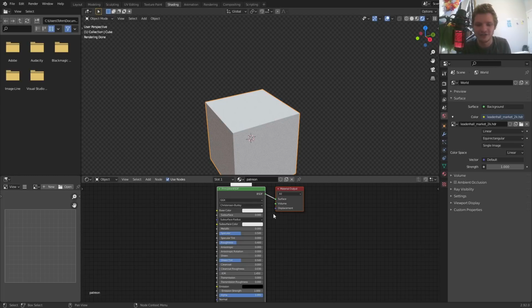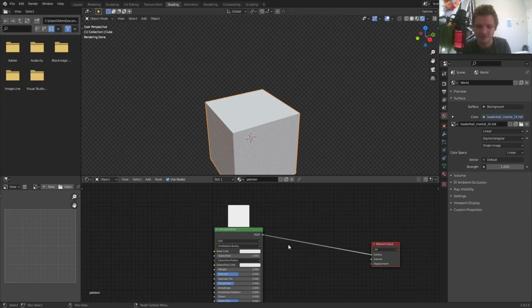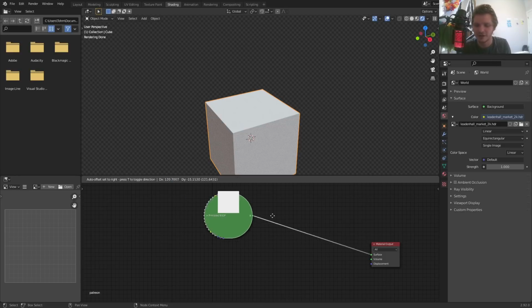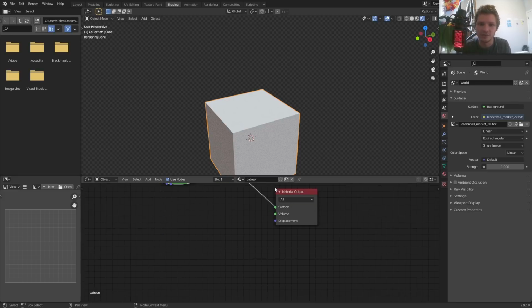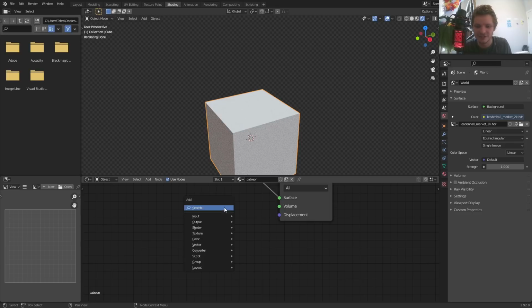So starting off with vector displacement. Basically, the way you want to think about this is we are not going to be touching the surface at all. So I just hid this BSDF, H for hide. We're not going to be touching this at all. The only thing we care about is this displacement socket.